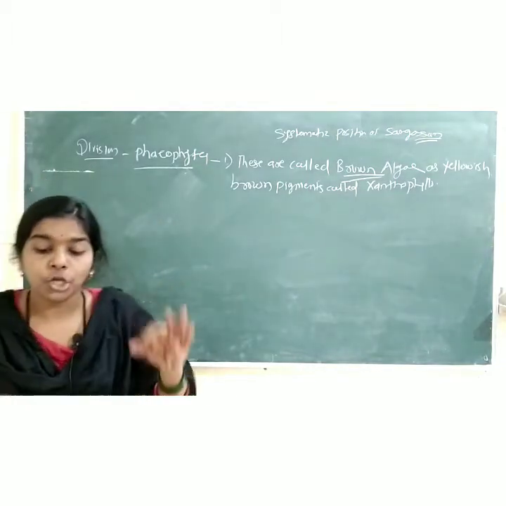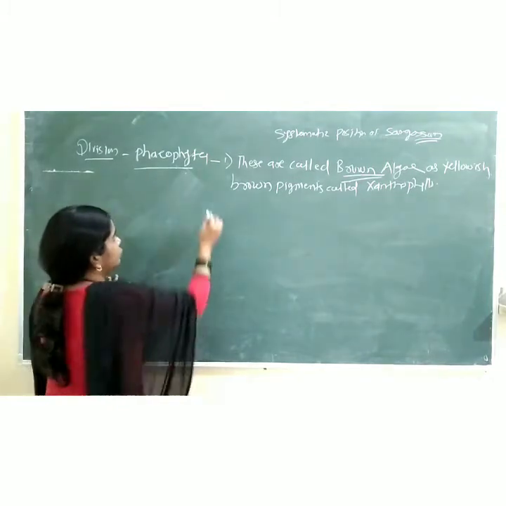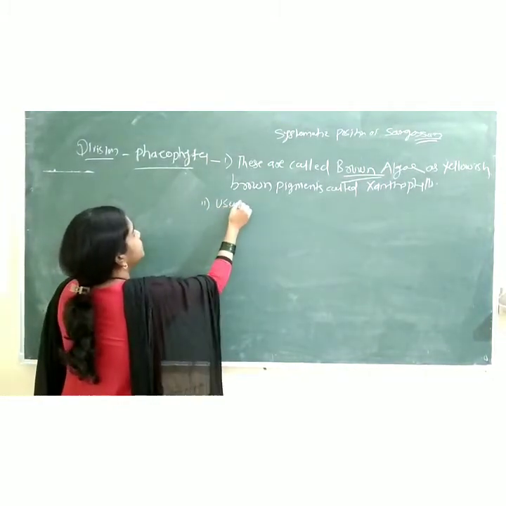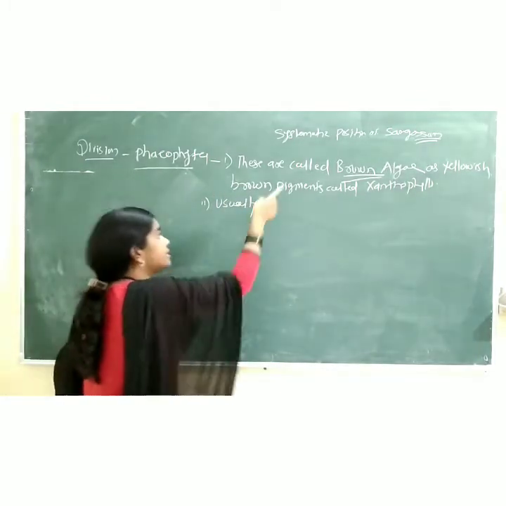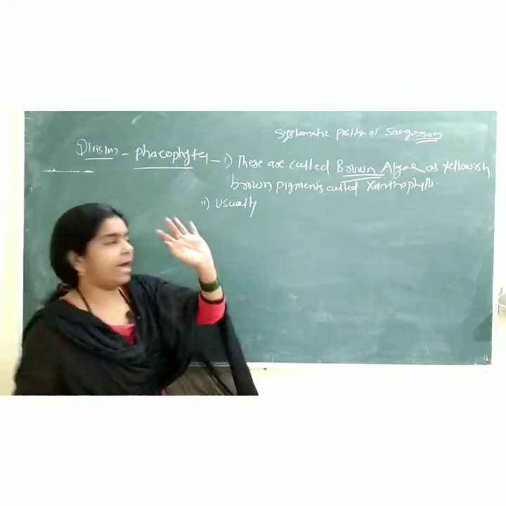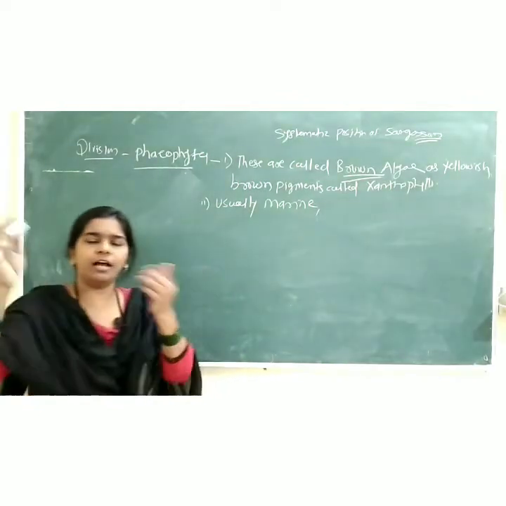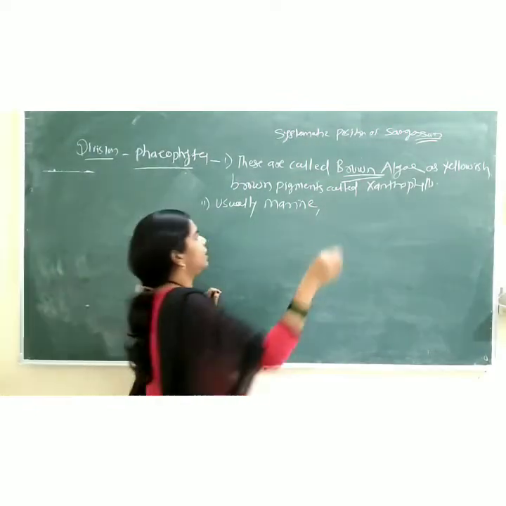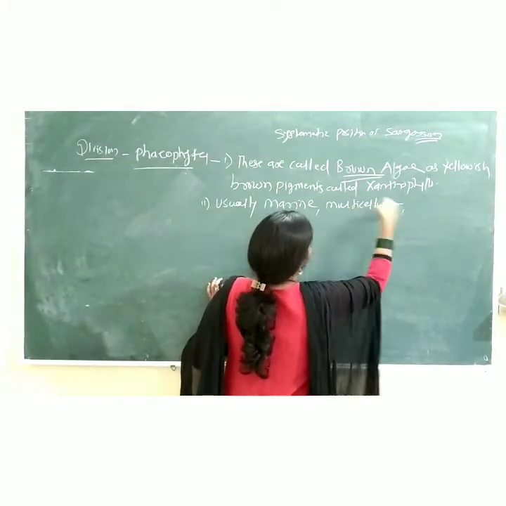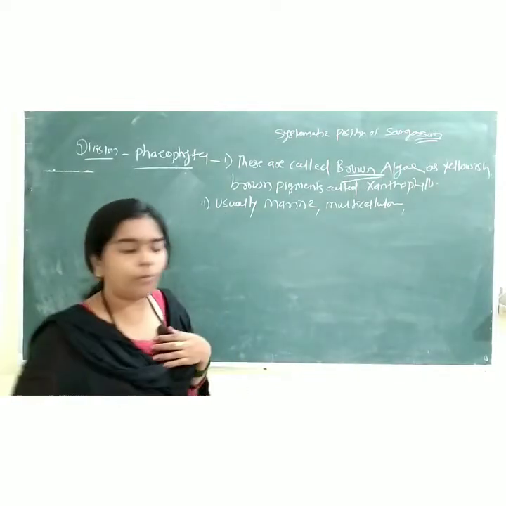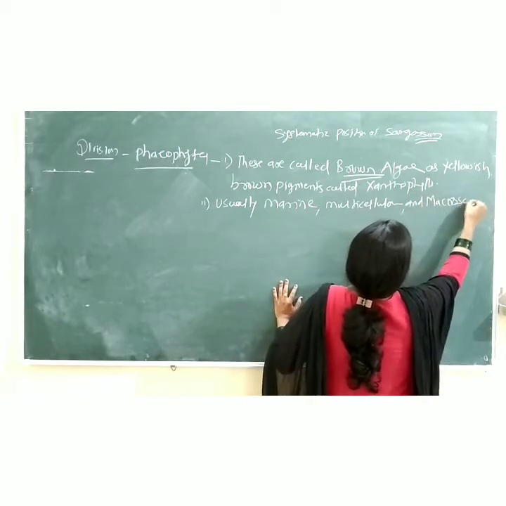Write down the second point. Usually marine, multicellular and macroscopic in size. The members of Phaeophyta, Sargassum, are usually marine. We know marine means what? Yes, found in sea water. Multicellular: what is meant by multicellular? Made up of more than one cell. Multicellular and macroscopic in size.